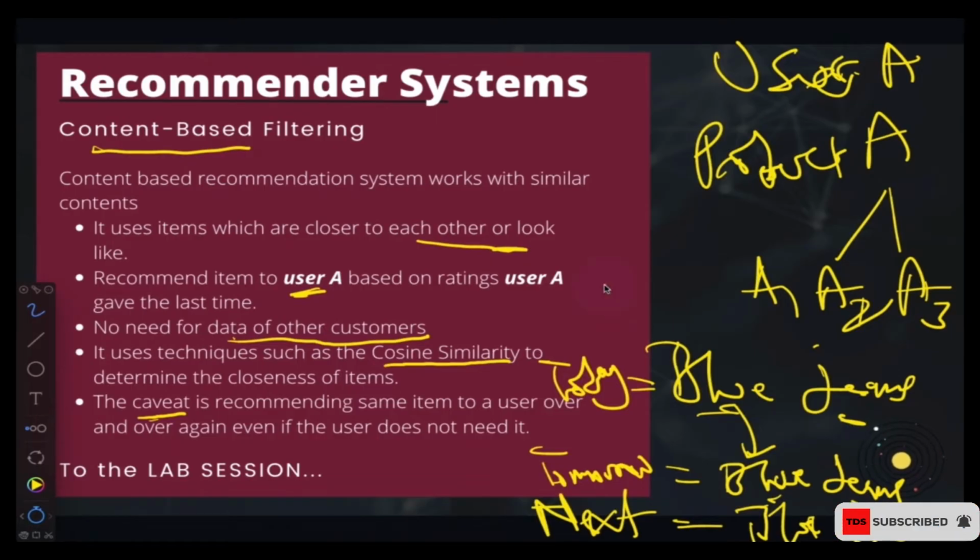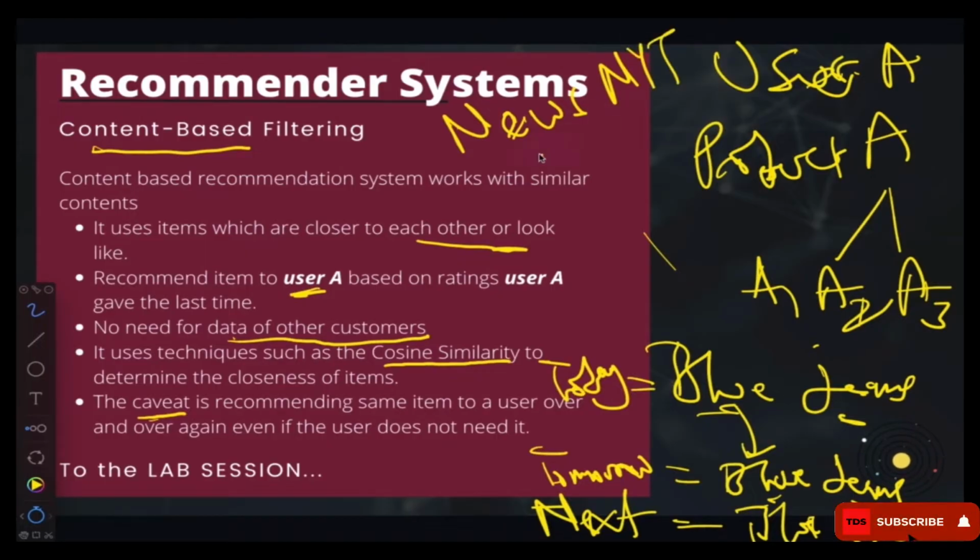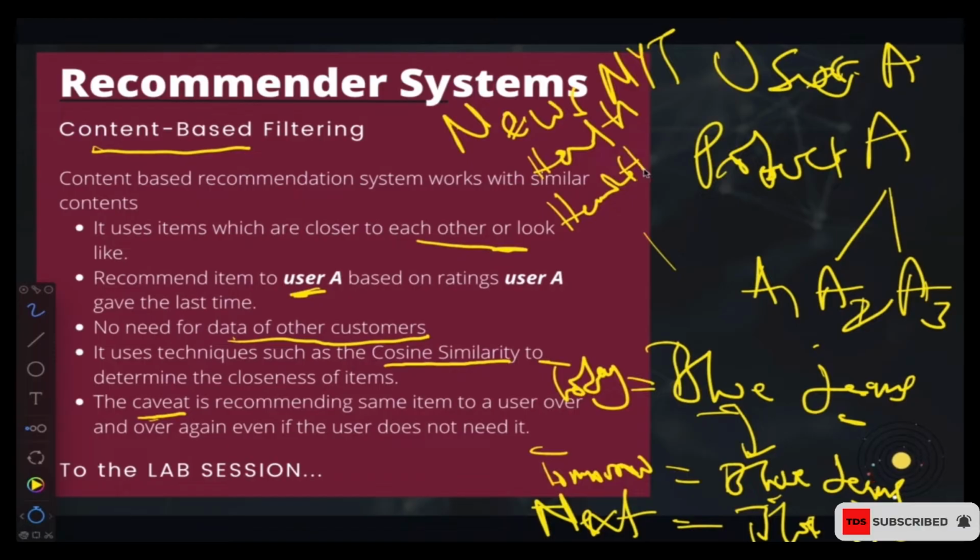And the recommendation, according to this content-based recommendation, is based on the content that I have consumed before and recommending it to me. If it is a news portal like the New York Times, that is okay, because if they recommend a health article to me today, and I come and they are recommending a health article to me tomorrow, that is fine, because the articles will vary.